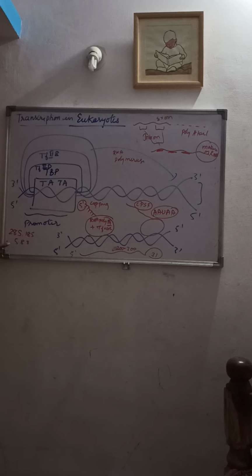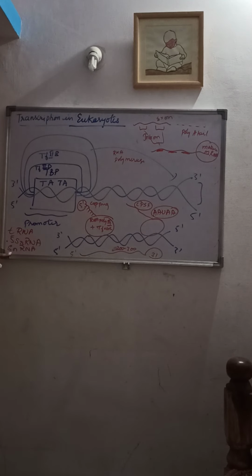One, RNA polymerase 1, which is located in the nucleolus, transcribes the rRNAs, which include 28S, 18S and 5.8S rRNA. And RNA polymerase 3, which is located in the nucleus, transcribes the tRNA, 5S RNA and snRNA. snRNA is the small nuclear RNA.